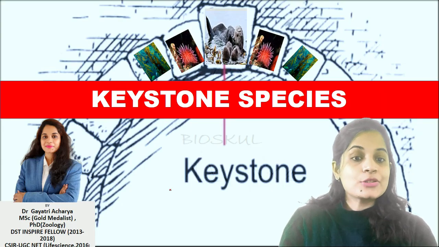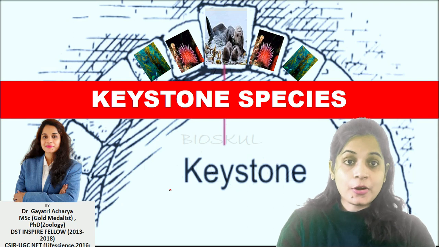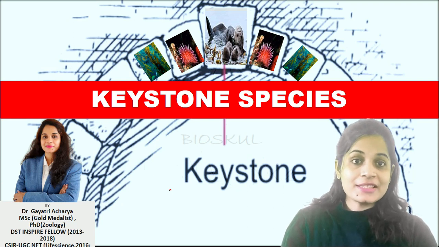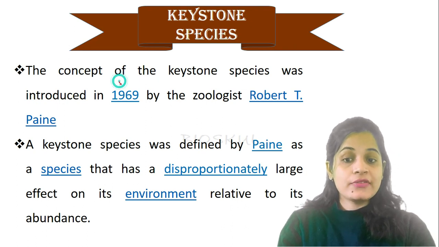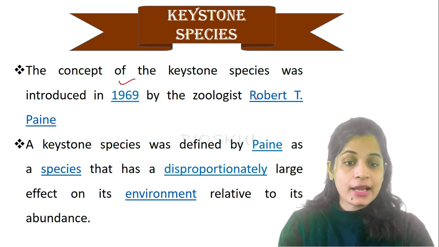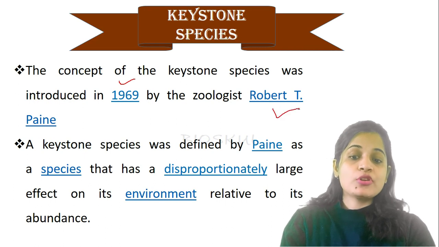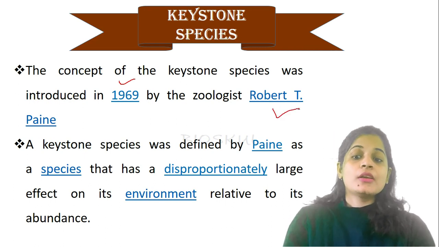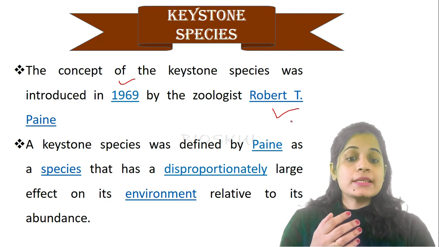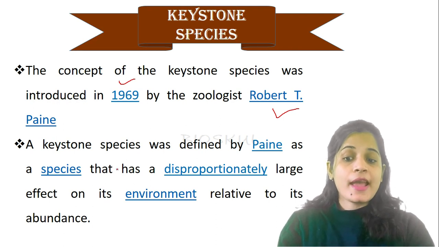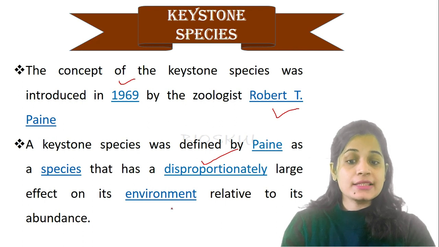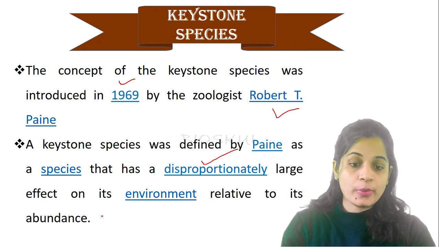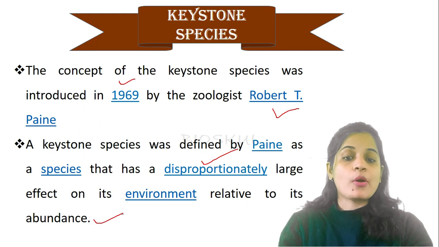Hey everyone, keystone species is one of the important topics from ecology. Let's know more details about it. The concept of keystone species was given in the year 1969 by the zoologist Robert T. Paine. Keystone species is defined by Paine as a species that has a disproportionately large effect on its environment relative to its abundance.